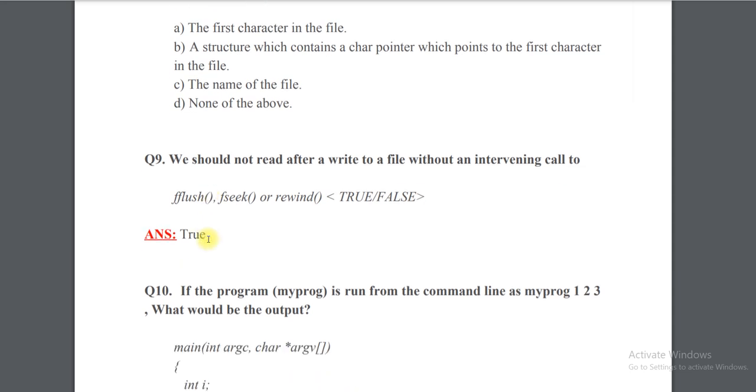Now coming to question number 9. We should not read after a write to a file without an intervening call to fflush for clearing the buffer, fseek or rewind. So this is true, false.